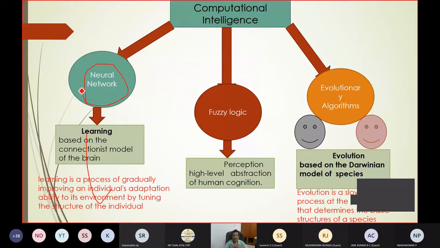That is another domain of computational intelligence, which is basically dependent on human perception, the high level abstraction of the brain, the high level abstraction of the human cognition ability. So this is also related to the brain, but it is related to the cognitive ability of the brain. Okay. So mostly fuzzy is applied wherever there is uncertainty. It is applied for many control applications.